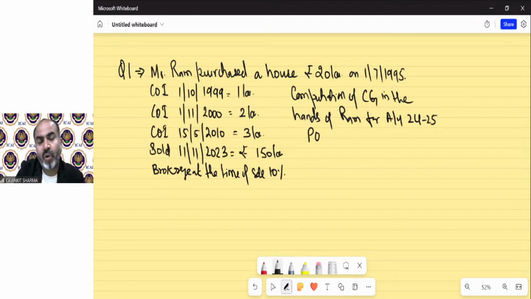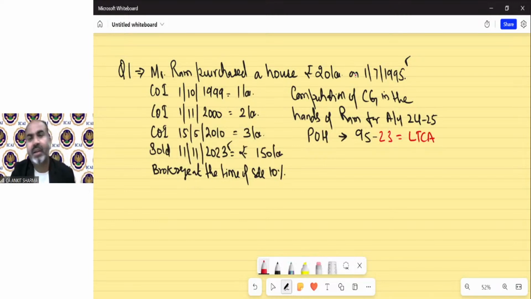First of all, period of holding, in short POH. That means to find out whether the asset is long term or short term. The purchase date was 1st July 95, and the sale year is 23. From 95 till 23, it is more than 24 months. For immovable property, we have to check 24 months. Because it's more than 24 months, we will write long-term capital asset. You need not calculate 30 years, 5 months and 10 days. If it is more than 24 months, you can directly write long-term or short-term.